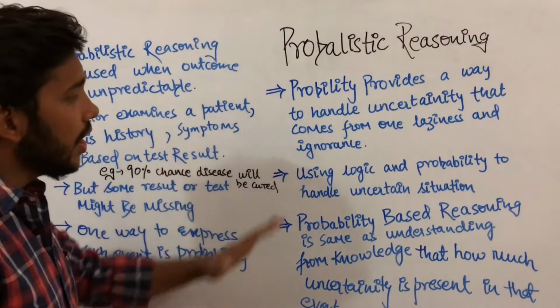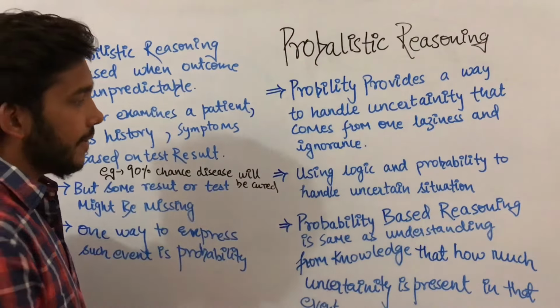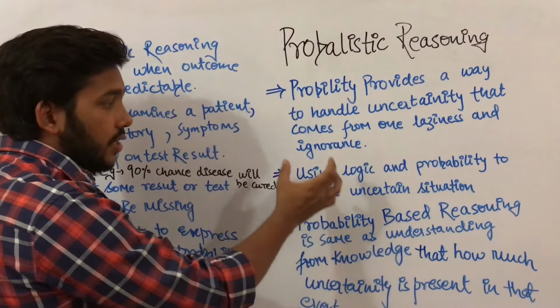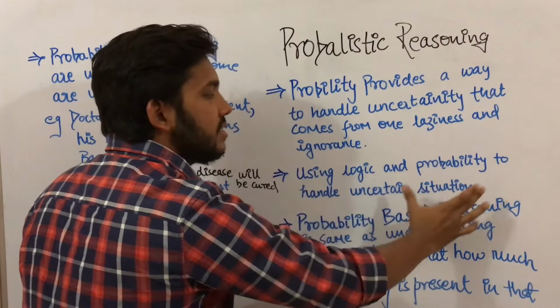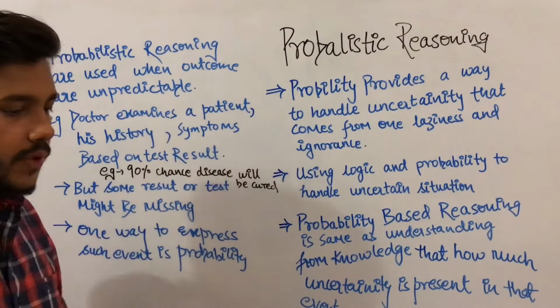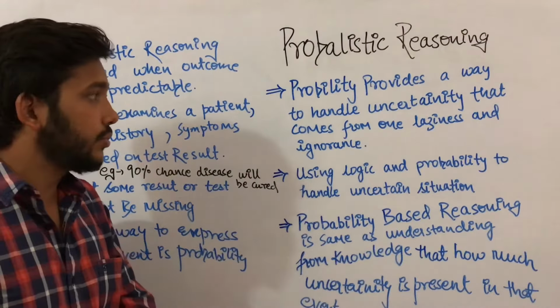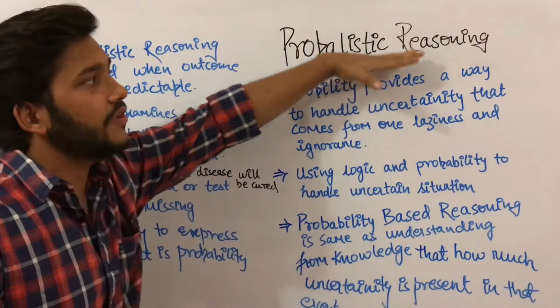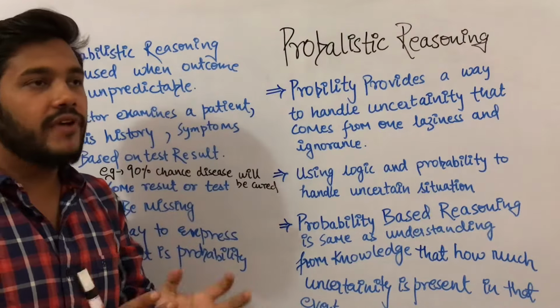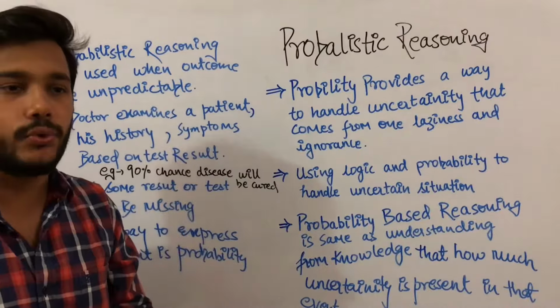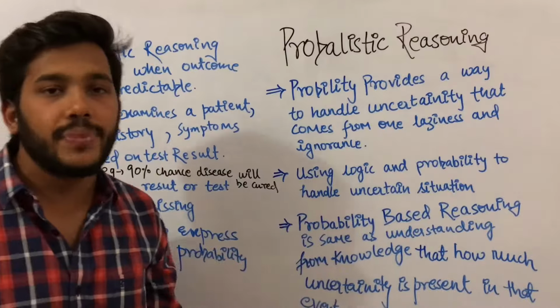So we can also say that probabilistic reasoning is using logic and probability to handle uncertain situations. When there is an uncertain situation and you do not know what will happen, probabilistic reasoning is used.